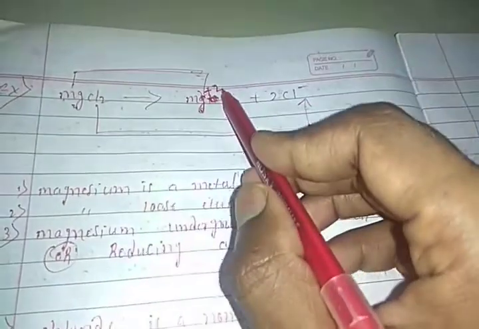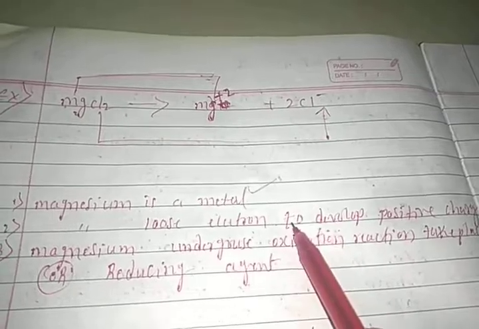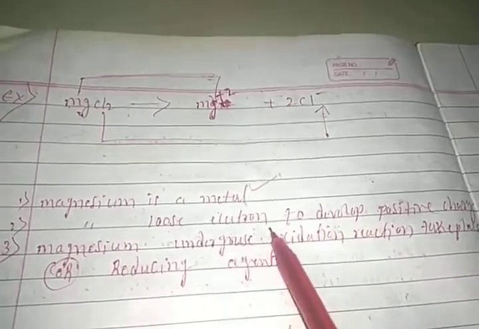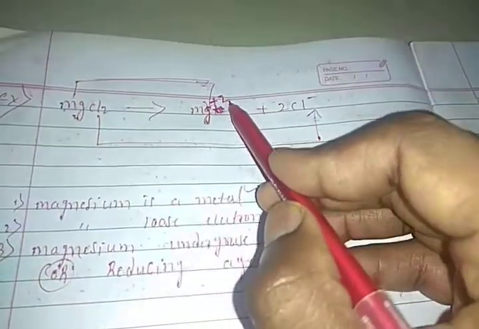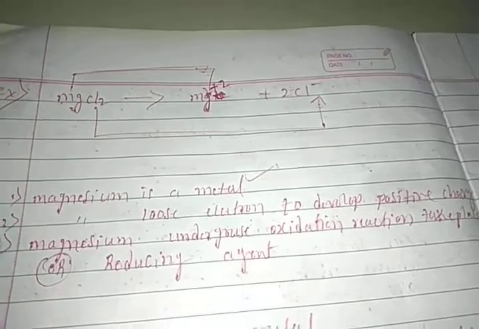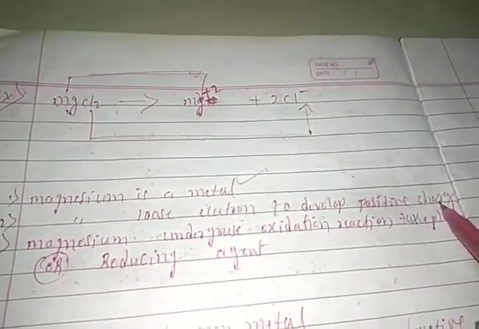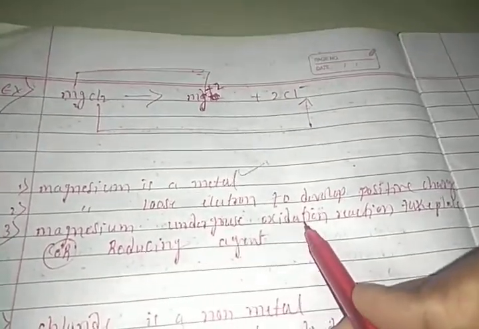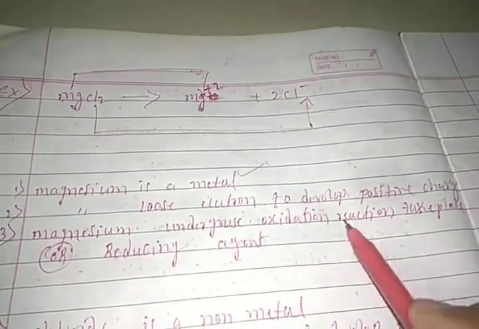So metallic atoms lose electrons. The losing of electrons depends upon what? Last time we discussed, students, losing electrons depends upon the valency. With valency 2, that's why it develops two charges, right? Magnesium loses electrons to develop positive charge, right? And magnesium undergoes oxidation reaction.